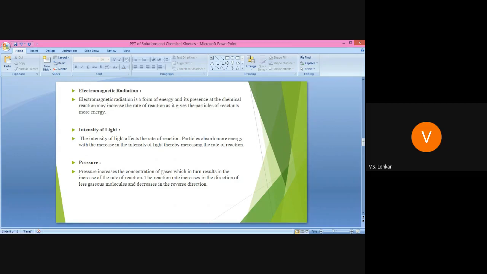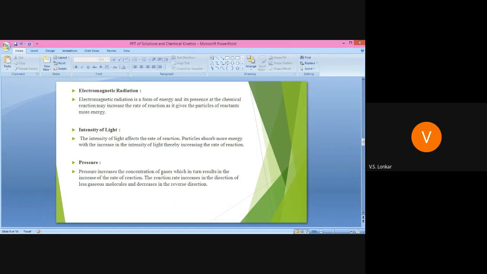Simply, for example, take a reaction between hydrogen and chlorine at room temperature. That reaction will take more time. But if we use electromagnetic radiations or simply UV radiations, in the presence of ultraviolet, this reaction can easily take place, the reaction between hydrogen and chlorine. Means the electromagnetic radiations also affect the rate of reaction.